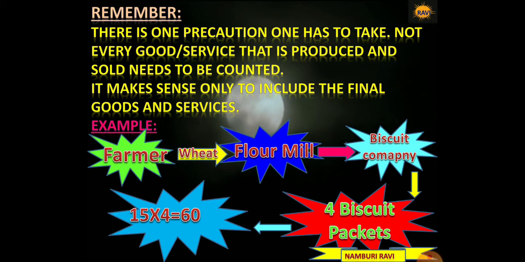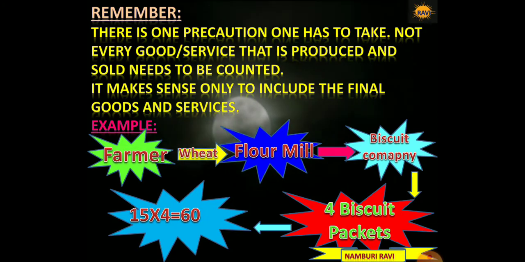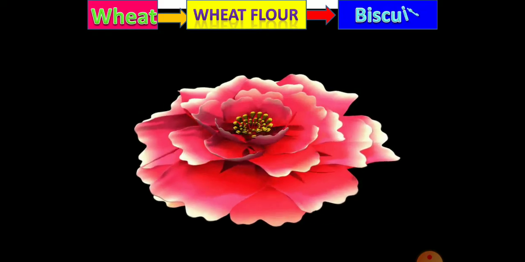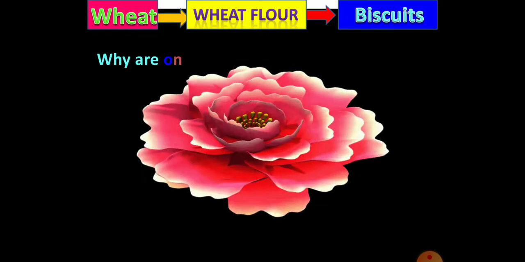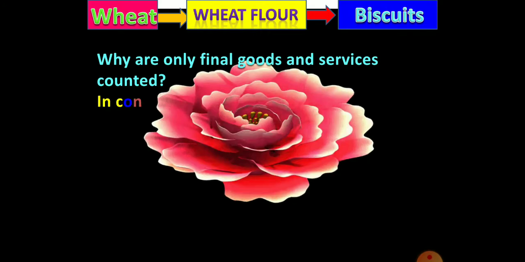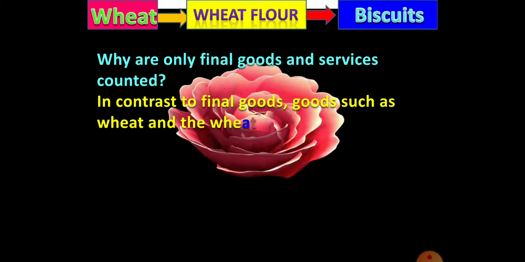We can add only the final product value. This is the way of calculation. Wheat is an intermediate good, wheat flour is also an intermediate good, and the final product will be the biscuits. So we are going to add the value of biscuits only. We need not add the value of wheat and the value of wheat flour.